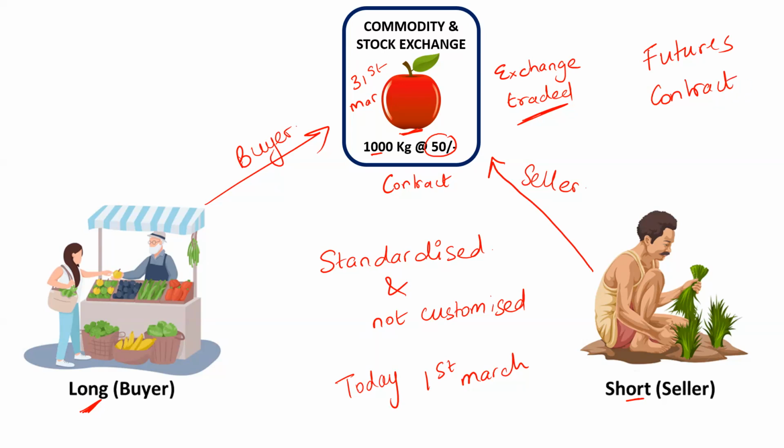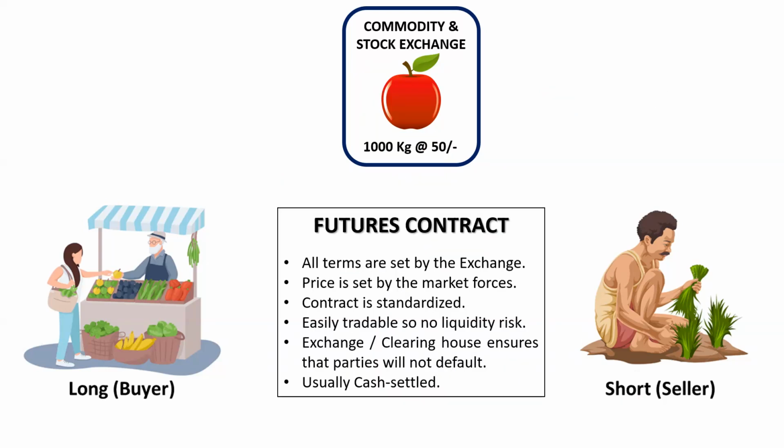The price is also given to you. It is the price that is decided by the market. You also cannot decide the price. You can only decide whether you want to buy this contract at this particular price. If you feel that this price is not suitable for you, you will obviously not go and buy or sell this particular contract. So in a futures contract, all the terms are set by the exchange. The price is set by the market forces of demand and supply. It's a standardized contract. It is easily tradable.